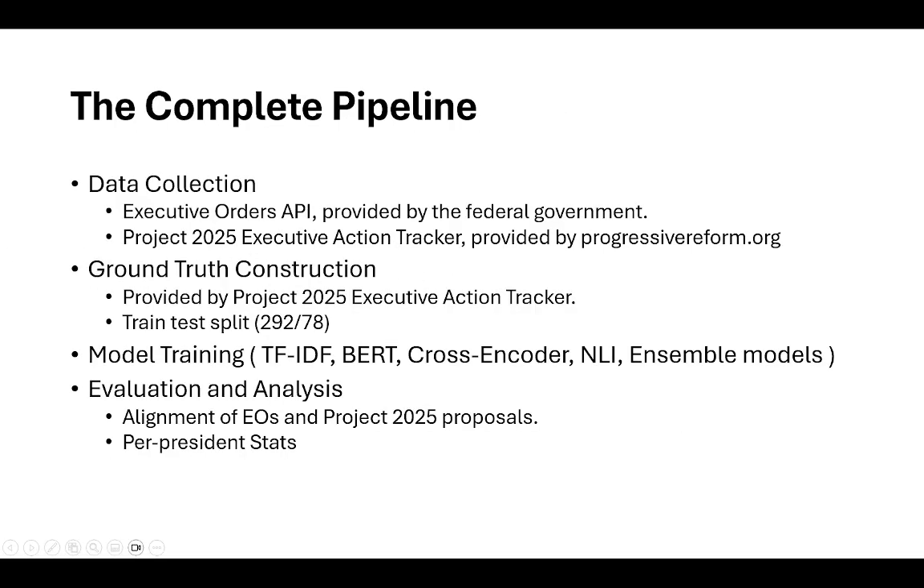So here's the complete pipeline. First we collect the data from various websites. Then we create the ground truth from that data set. The ground truth is very small. Then we train the model from the ground truth and test it. There's a bunch of different models I tested. The only one that really is helpful is NLI. Then I did some evaluation analysis and checked some stats.